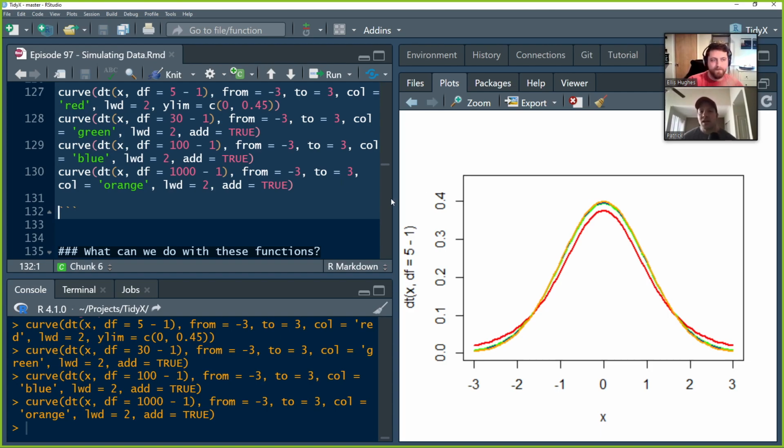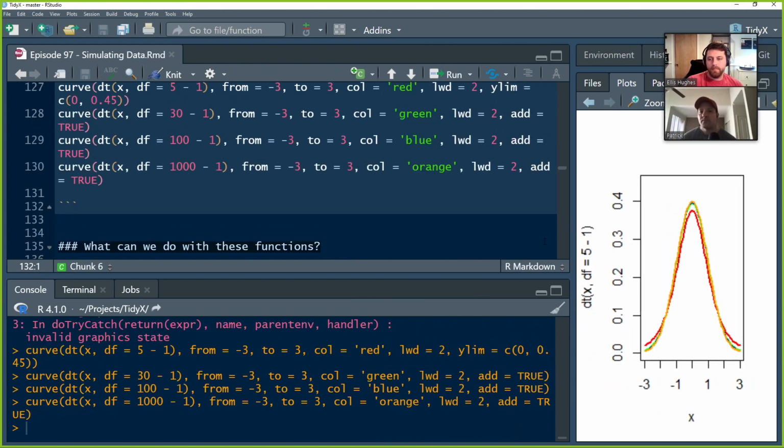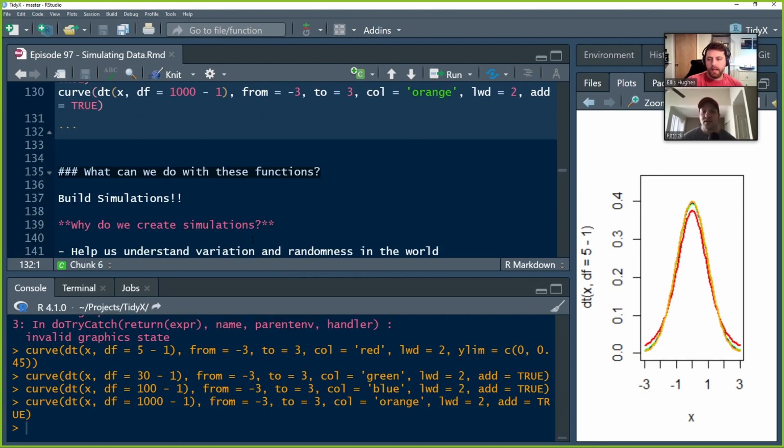Okay, so that's kind of an intro to some basics on distributions in R and the functions that produce them. So what can we do with these functions? All right, let's go through an example.